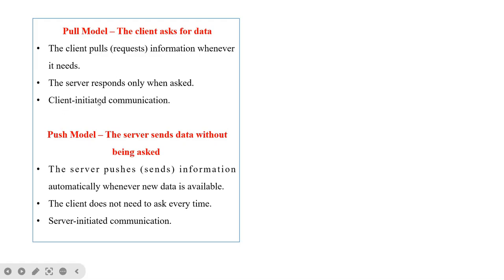So the pull model is a client initiated communication because the client will be requesting the data or some information. But the push model is a server initiated communication because the server will be pushing the data.